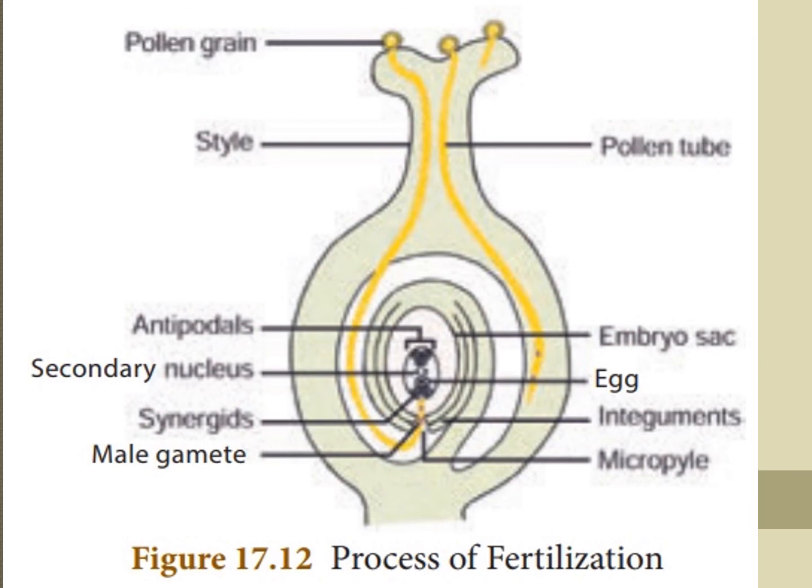After that, synergids are there, antipodals are there, the secondary nucleus, and the egg in the embryo sac, with the integument. One micropyle is there. Male gametes enter into the female gametes.